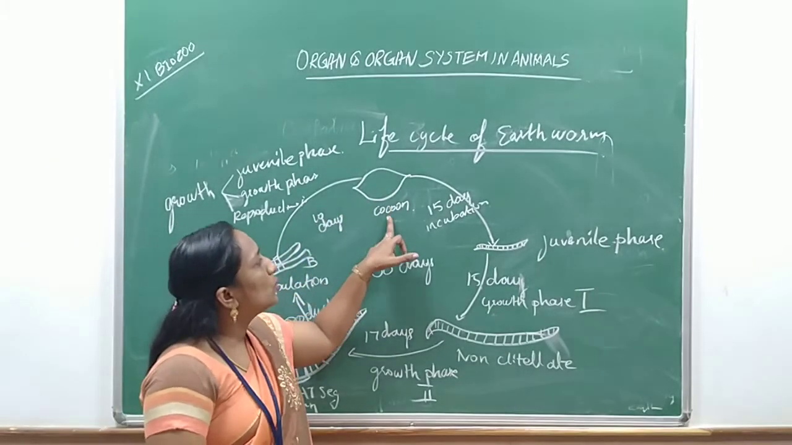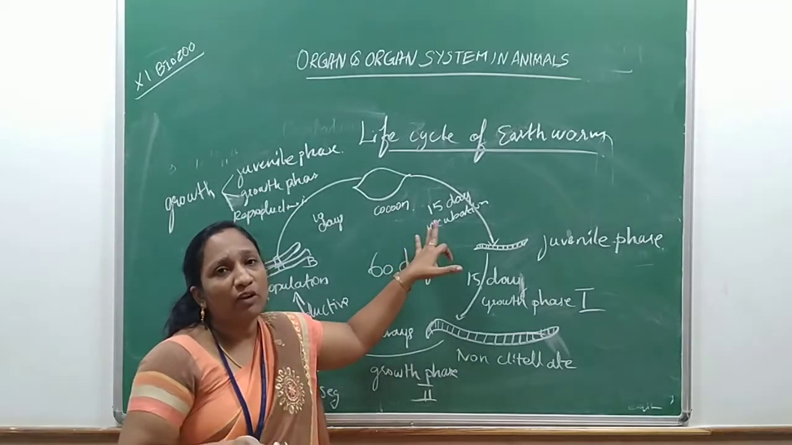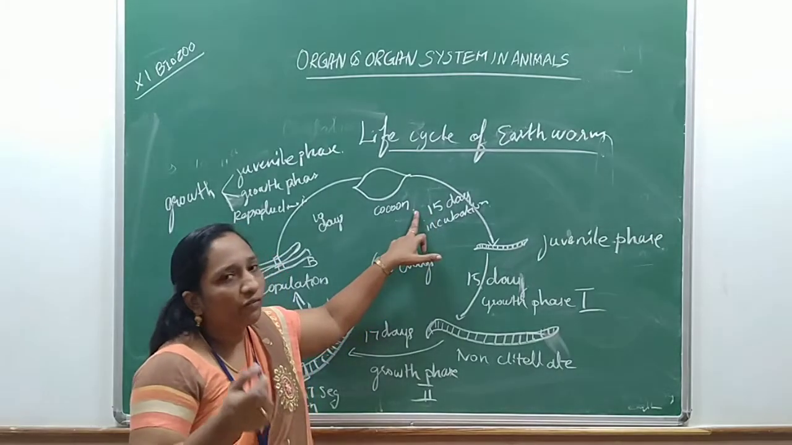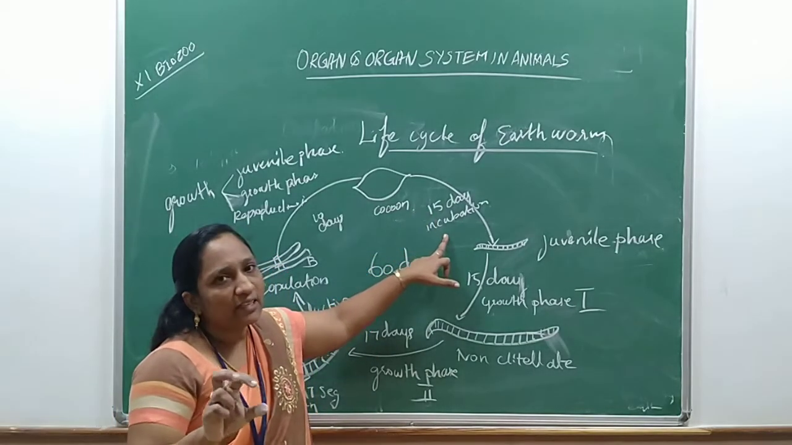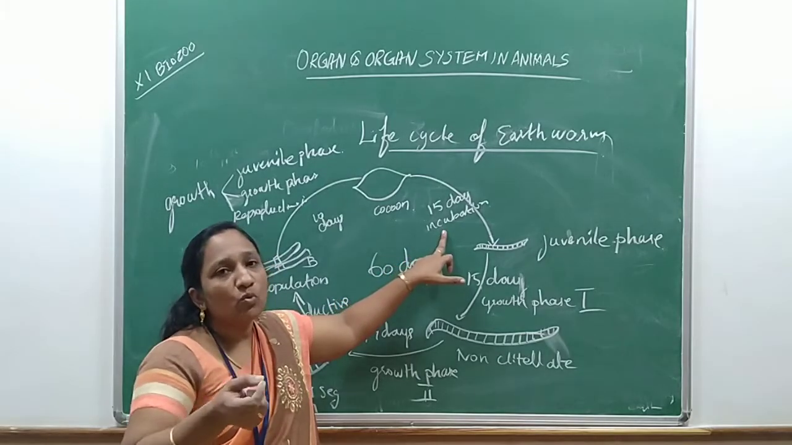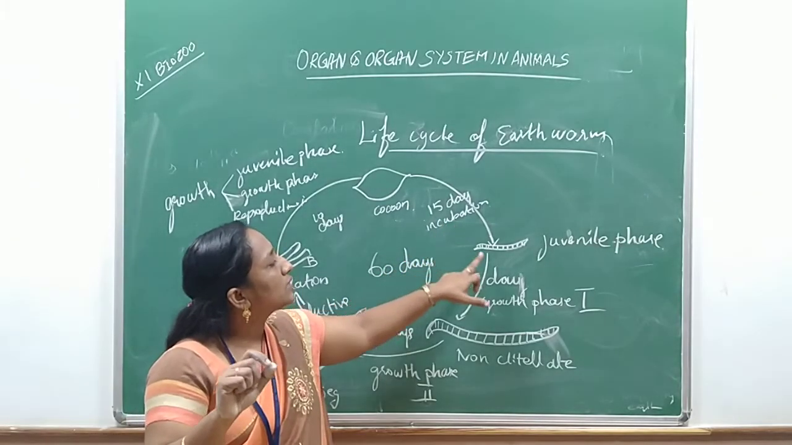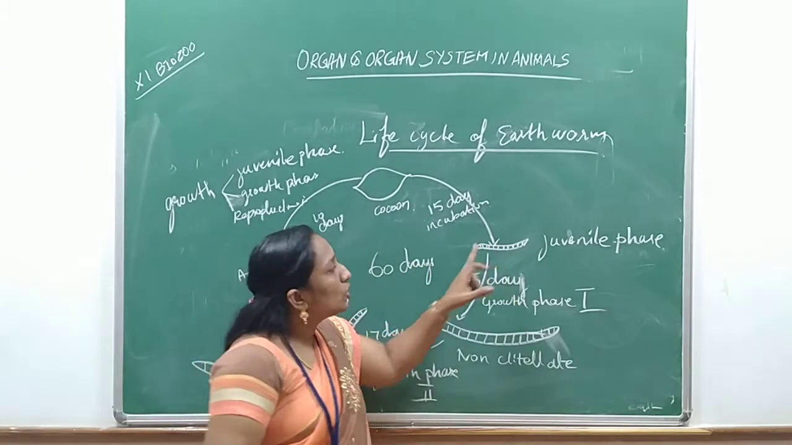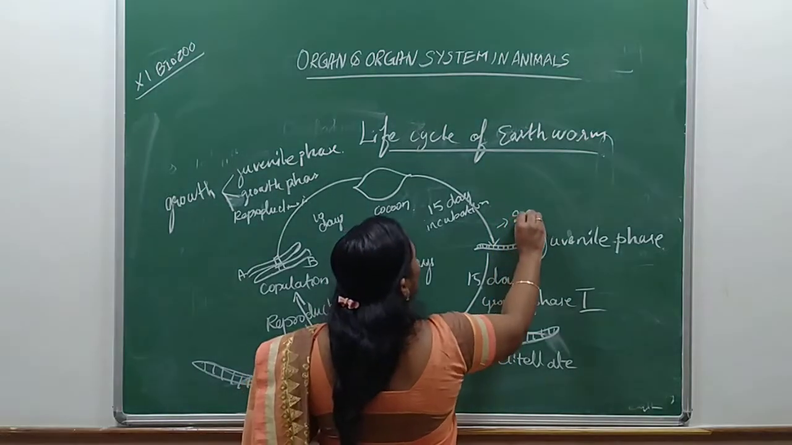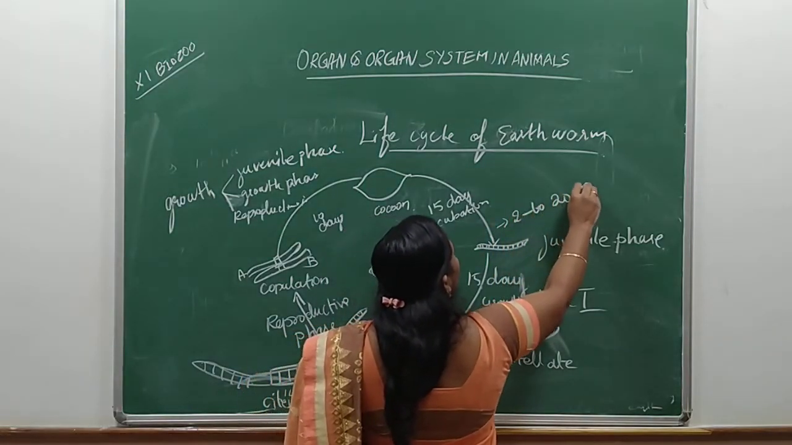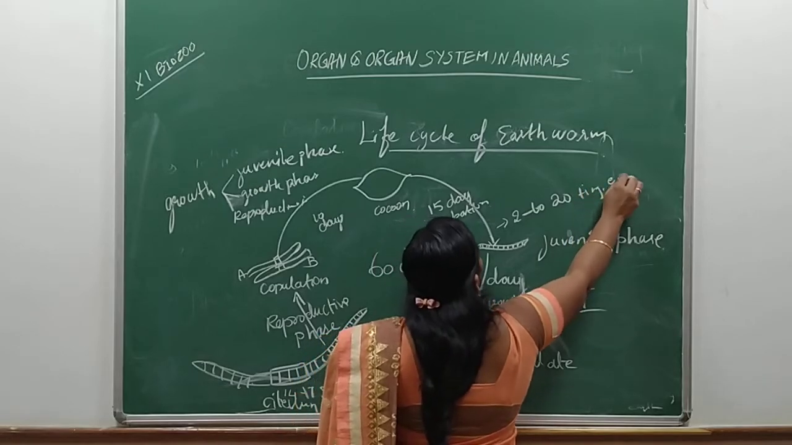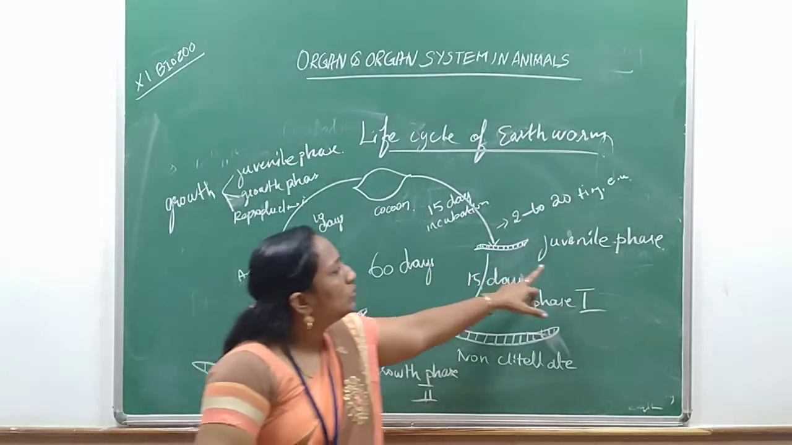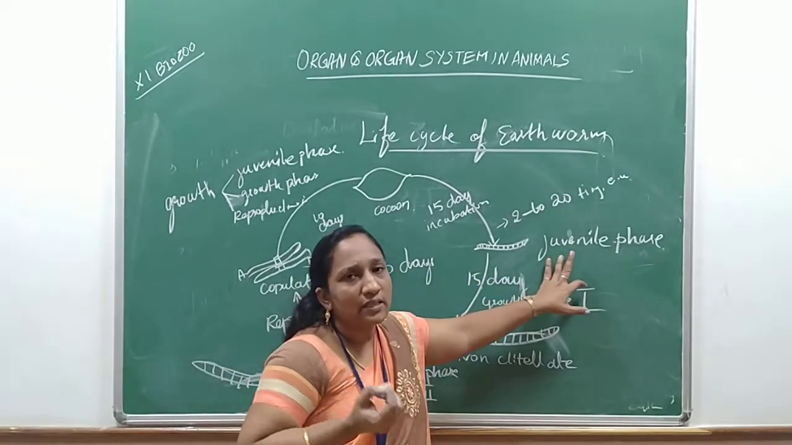After that, this cocoon will start to incubate. What is meant by incubated? Maintaining at a particular temperature for certain hours. For incubating, it will take 15 days. For 15 days it is maintained inside the soil, and you can even collect the cocoons from the soil. Afterwards, the cocoon starts to produce tiny earthworms. One cocoon can produce 2 to 20 tiny earthworms. Once it comes outside the cocoon, this phase is called the juvenile phase, the starting growth phase.